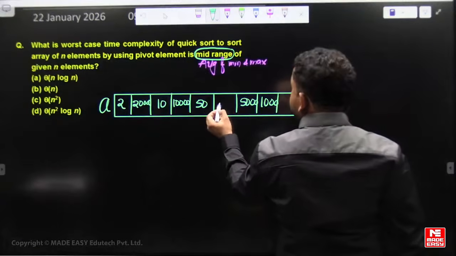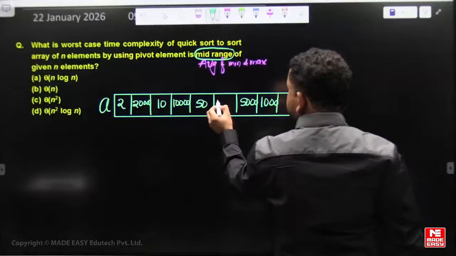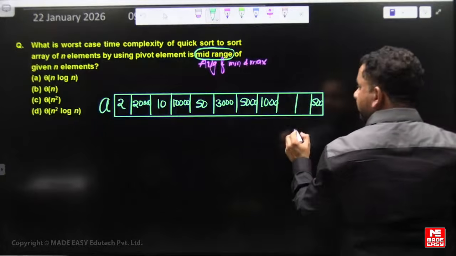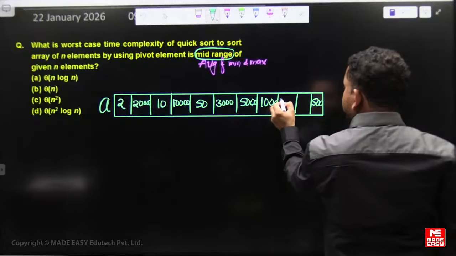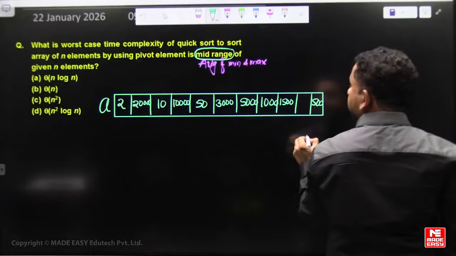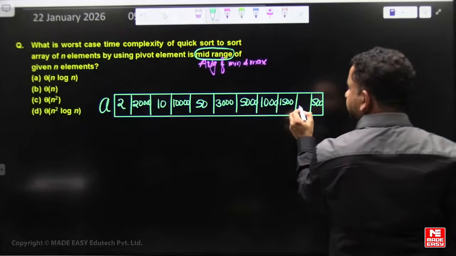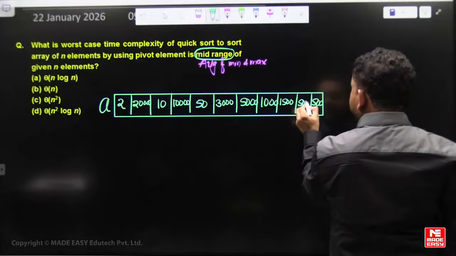Okay, like that elements are there. Let's assume 3,000, 1500, and 50,000.